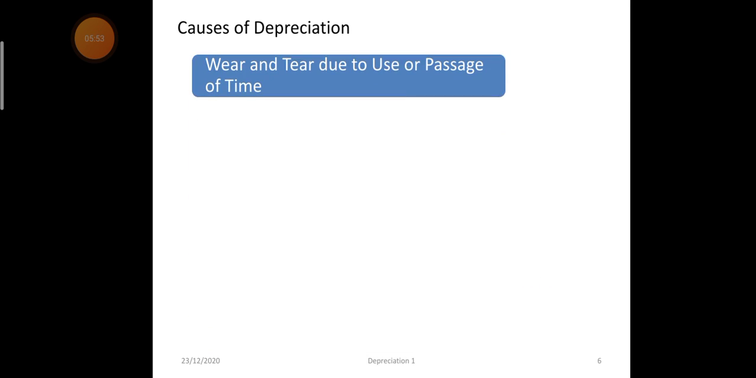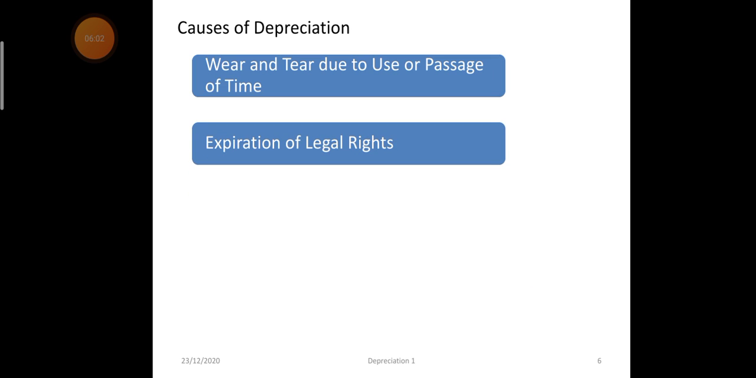Now what are the causes of depreciation? Wear and tear due to usage or passage of time. Legal rights, like in case of patents and copyrights, there is a particular time period for which we have rights over those assets. So as the time is passing by, the legal right is also expiring. So we either depreciate or amortize.